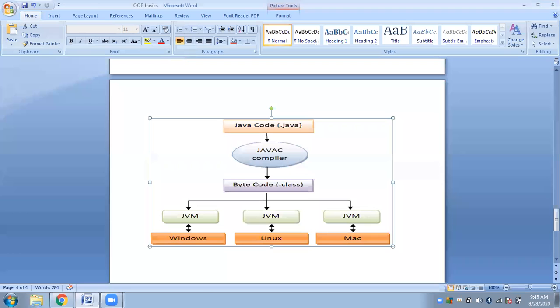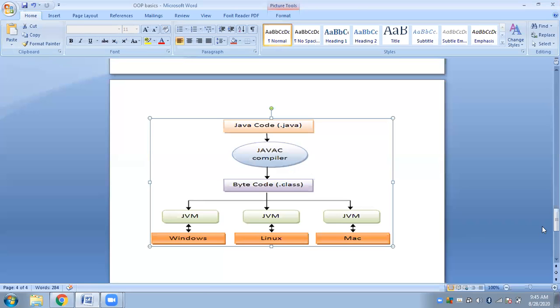As I said, the JVM is platform dependent, which means that for each software and hardware we have different JVM configurations. Always remember that the JVM is platform dependent, bytecode is platform independent, and because bytecode is platform independent, you can write your Java applications on any machine, compile it, get your bytecode generated, and that bytecode can be run on any other machine. So that is the concept of the JVM.